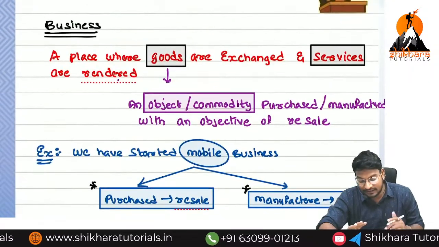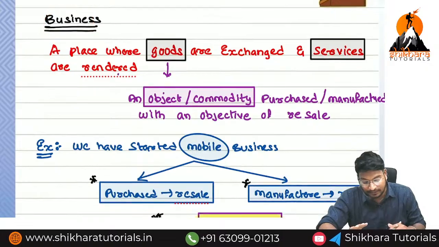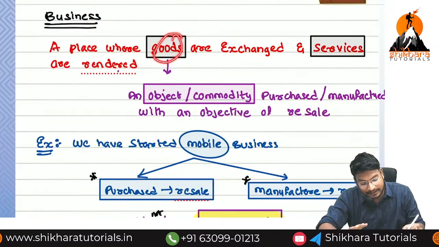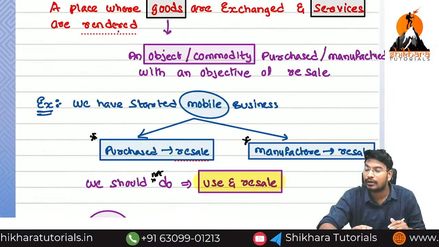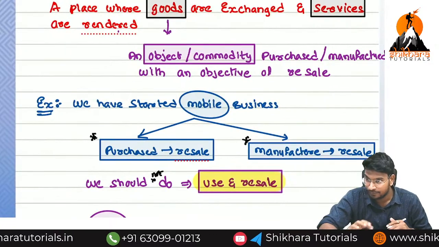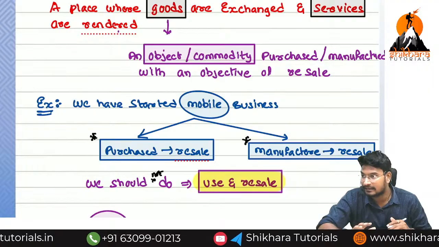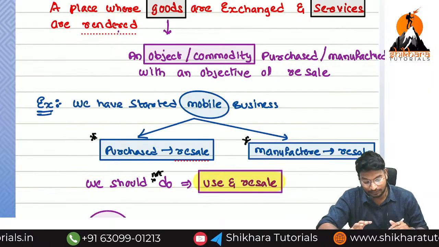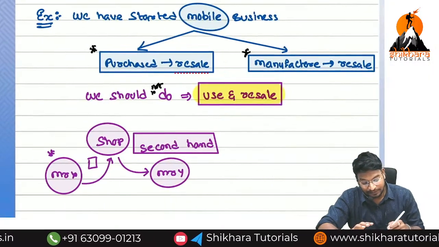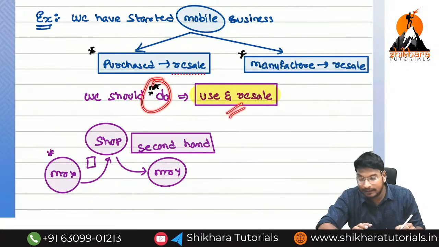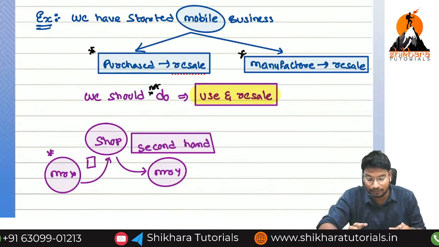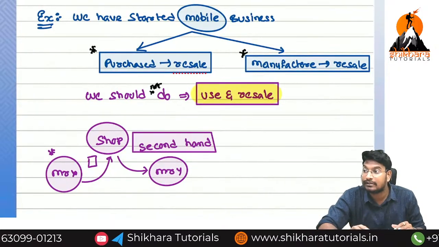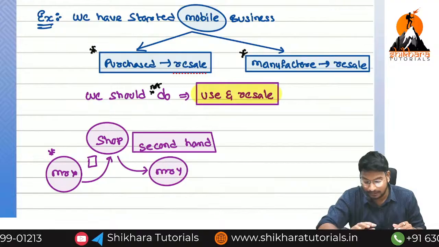Next, what is the first basic meaning of business? Business is a place where goods are exchanged and services are rendered. What is the meaning of goods? An object or commodity which is purchased and resold, or manufactured and resold. But we should not use and resell. If we are using that particular commodity, it is called an asset. It is not called goods.